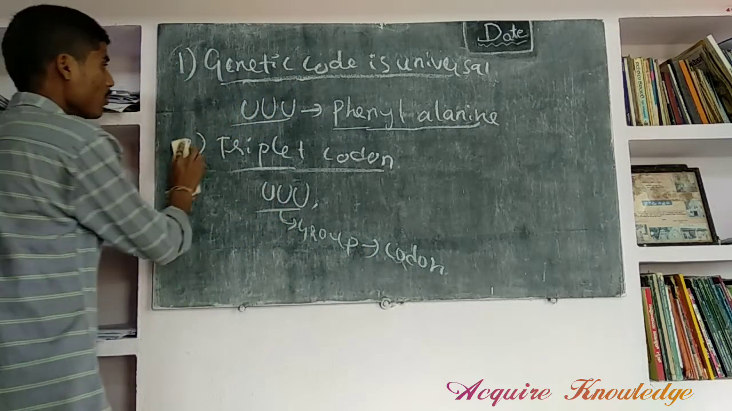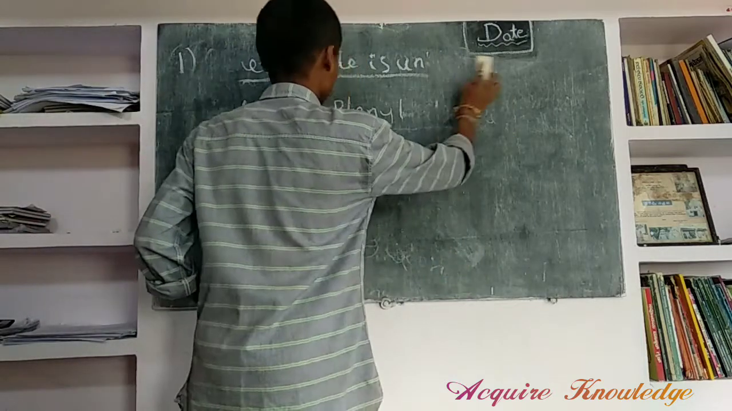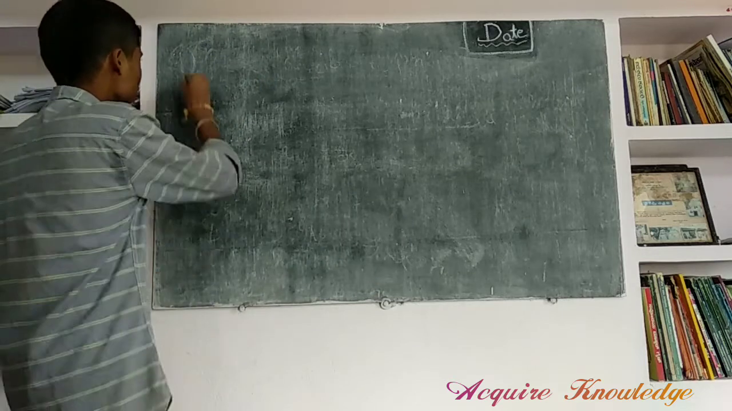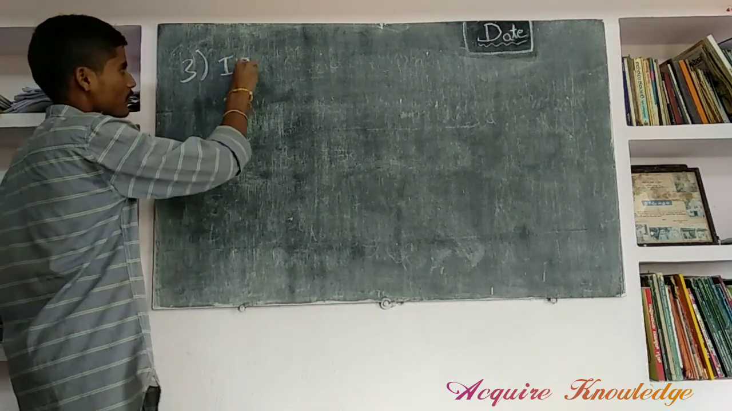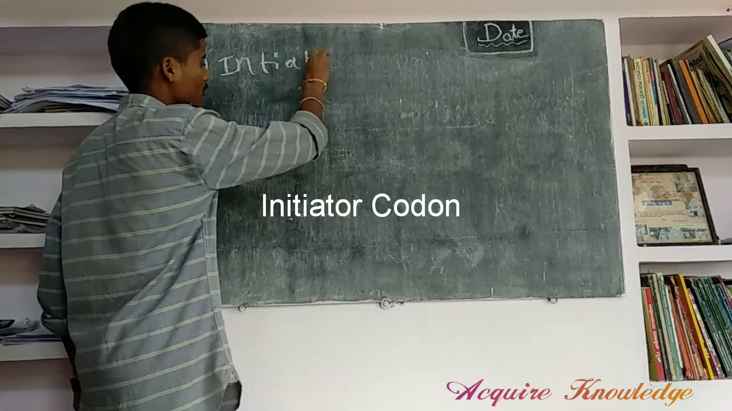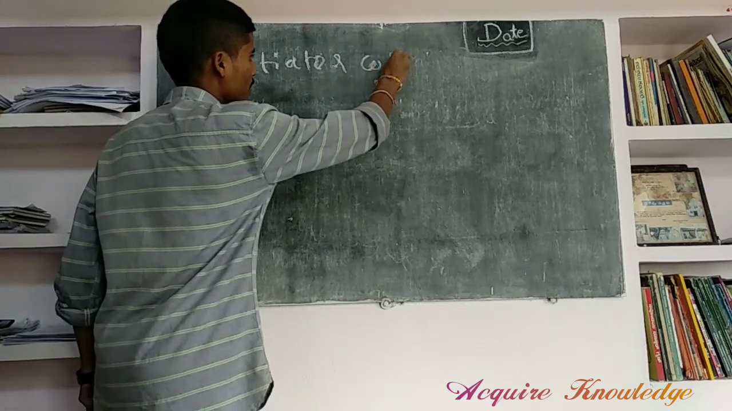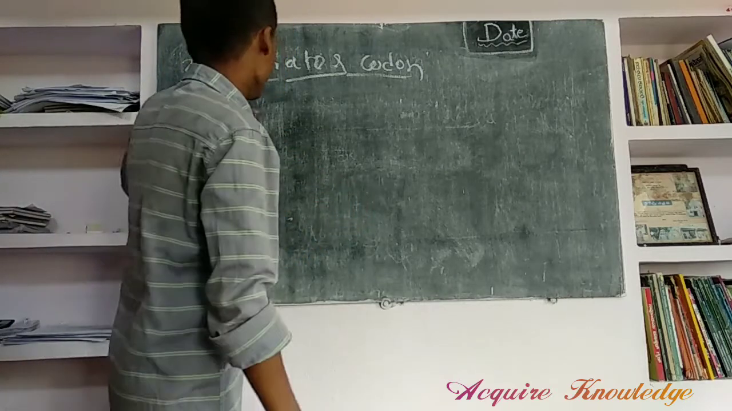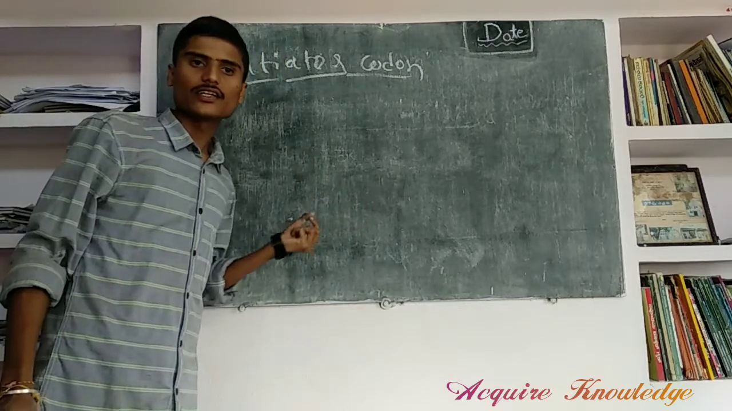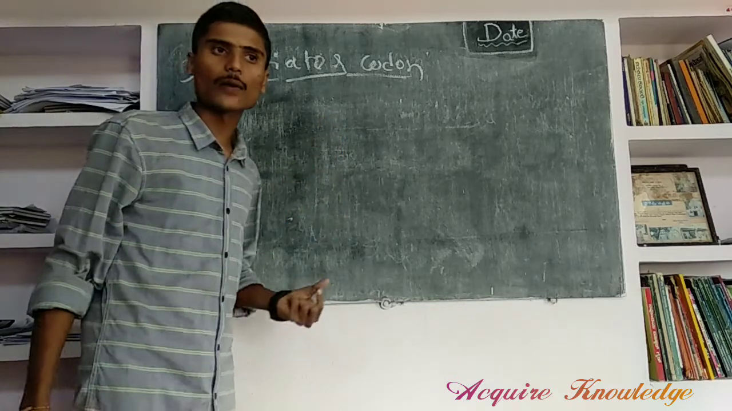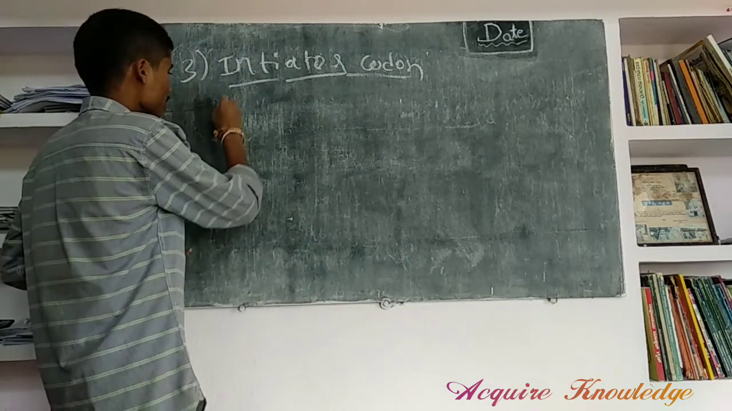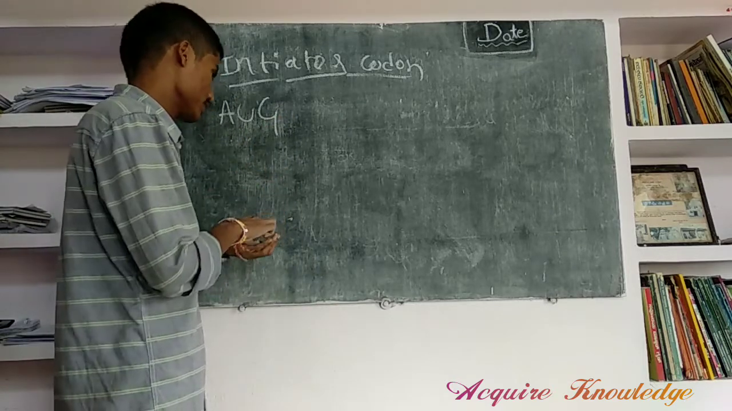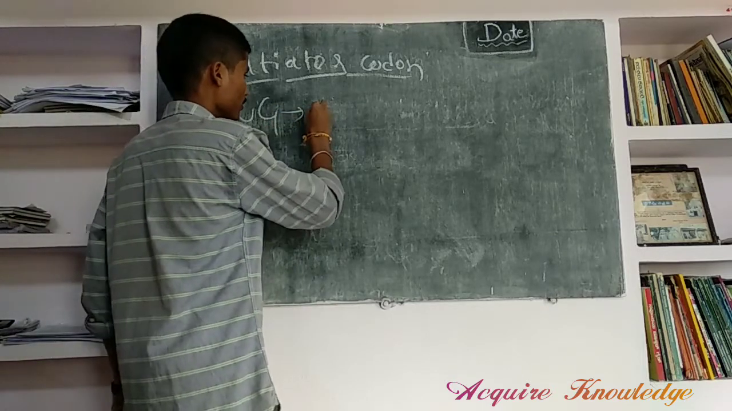Next, the third one, initiator codon. Initiator codon means it helps to initiate the translation. AUG acts as an initiator codon. It codes for methionine.